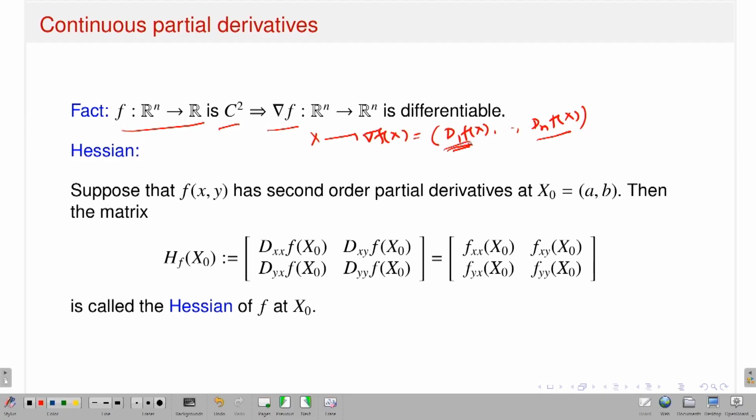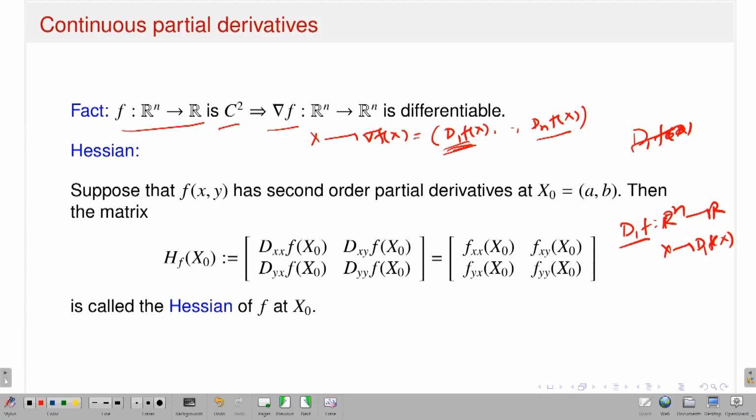Now to talk about the differentiability of the component functions, or the differentiability of the first order partial derivative, say d1 f(x). So d1 of f is a map from Rn to R, that means x goes to d1 f(x). If I want to talk about the differentiability of this d1 of f, what do I have to do?